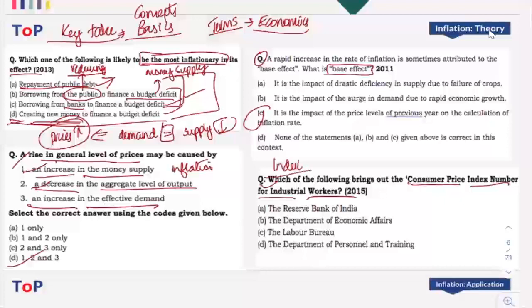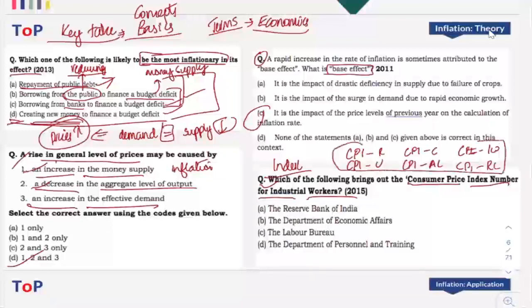I've already mentioned that UPSC is showing more interest towards indexes, and lately they have started asking questions on various indexes also, such as consumer price index, and we know that consumer price index has different types: consumer price index rural, consumer price index urban, consumer price index combined, consumer price index agricultural labor, consumer price index industrial worker, consumer price index rural labor. So these are the different types of consumer price index.